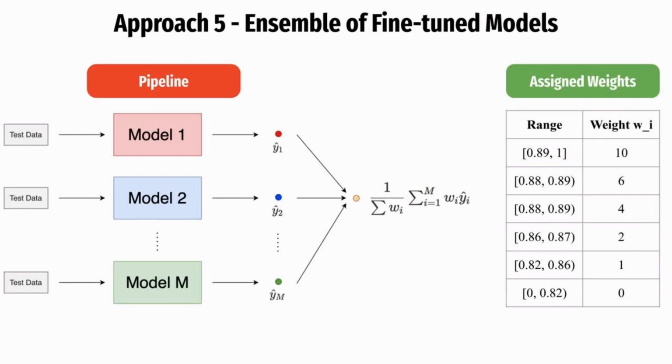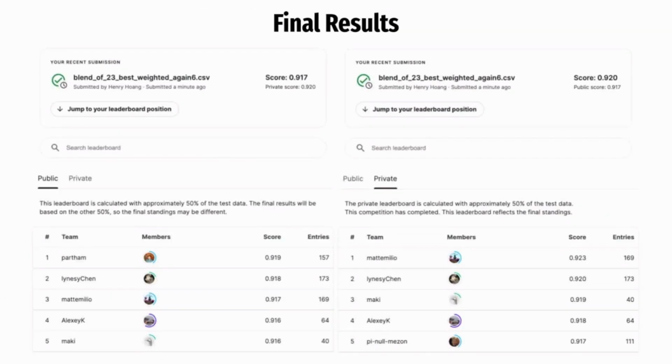We combined a total of 23 best-performing individual models trained on various subgroups of the dataset using the previous architectures. Their weightage according to respective performance is shown in the right table, and by this, we could significantly surpass the performance of all the individual models. This is our final result.